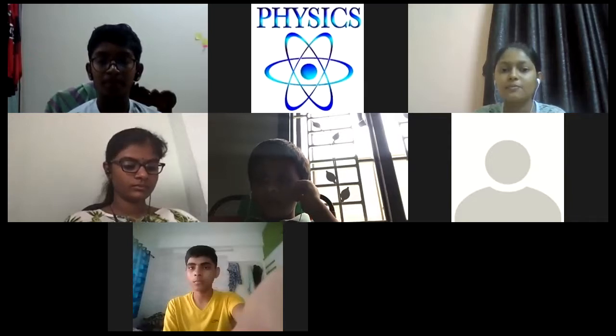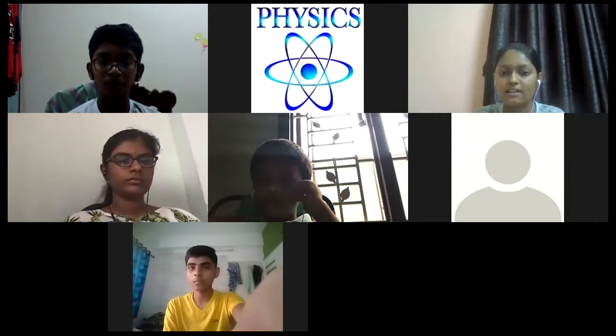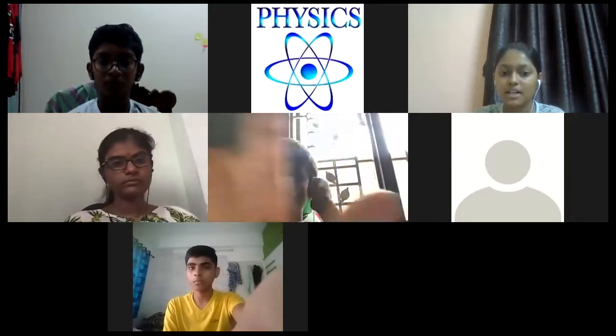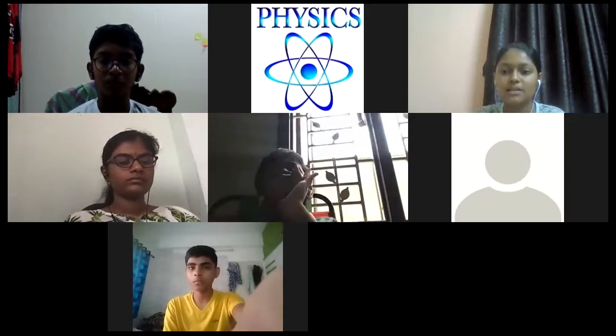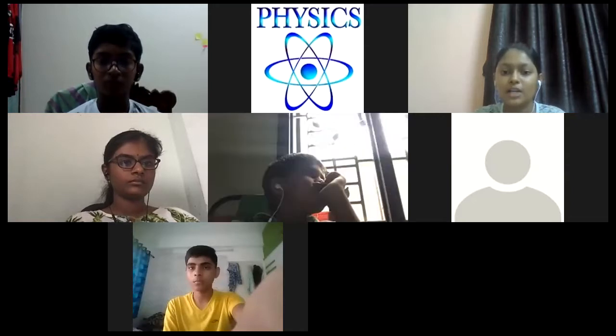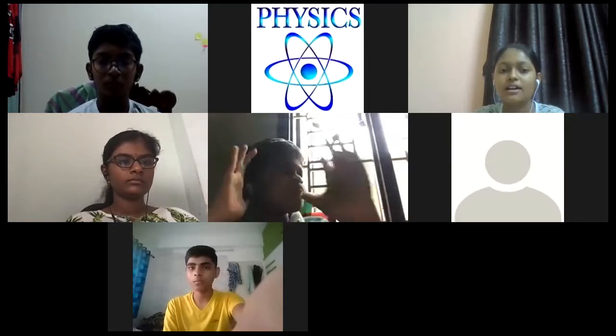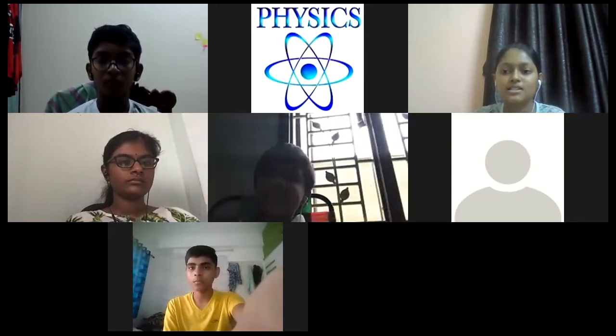Next, there are three practical units. First one is the astronomical unit, and its symbol is AU. It is the mean distance of Earth from the Sun, and its value is 1.496 into 10 power 11 meters. Next is light year. Light year is a distance traveled by light in 1 year. 1 light year is equal to 3 lakh kilometers.